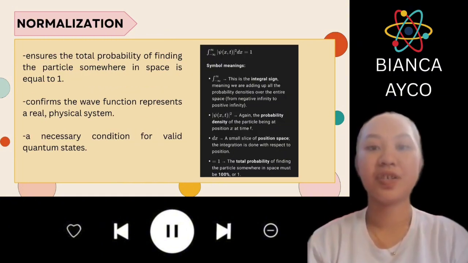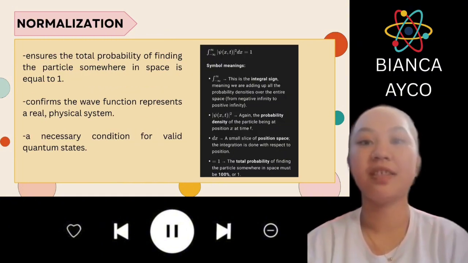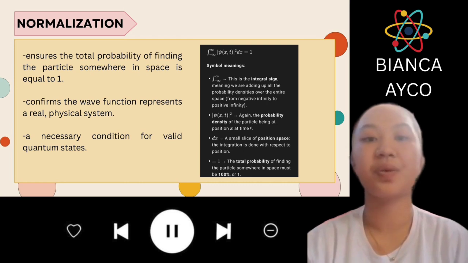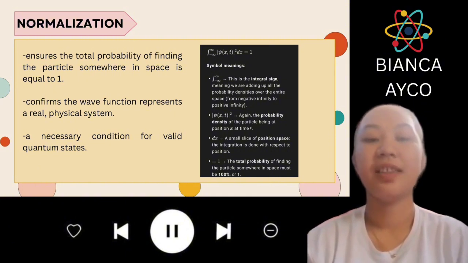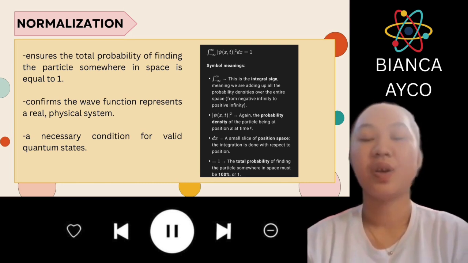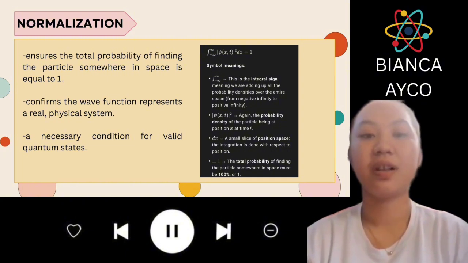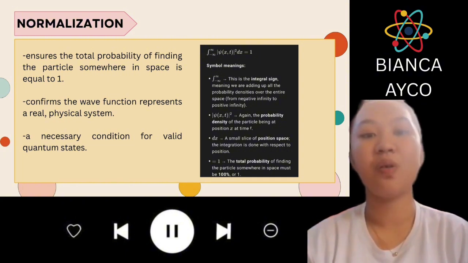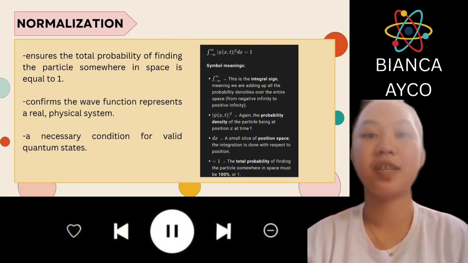Normalization is a mathematical adjustment that makes sure the wave function's squared magnitude accurately represents the probability of finding a particle in a specific location, and that the total probability of finding the particle somewhere is always 1. To do this, you calculate the integral of the probability density over all possible position space.